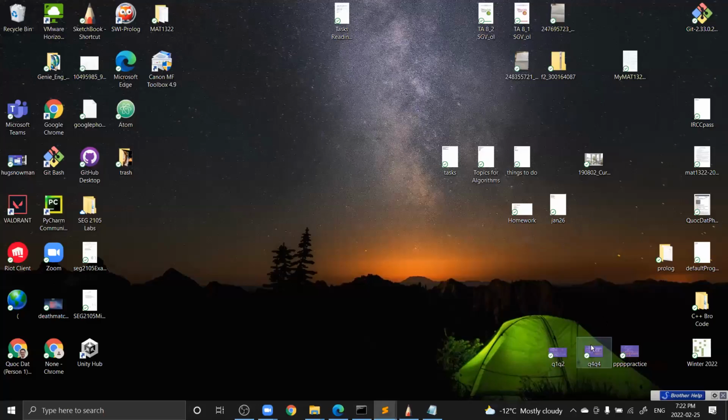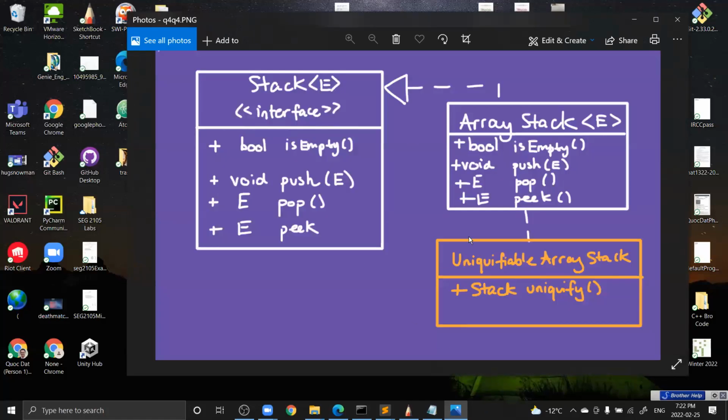So let's draw the UML diagram. And I wish I'd known this last year when I took it, but basically if you draw this diagram, then you can solve it a lot easier because you know the inheritance table, right? So all we have to do is just code this stack.